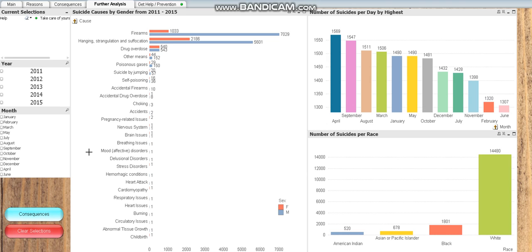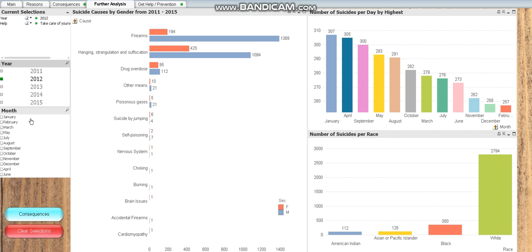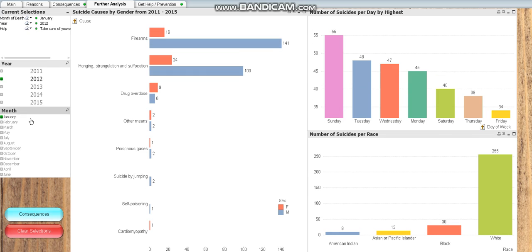Using the year and month boxes on the left, the user can find answers to the questions above. For example, the user wants to know the most prevalent suicide cause in 2012 in the month of January. The graphs will be able to show him not only what he wants, as well as the most prevalent suicide per day and the distribution of suicides per race.